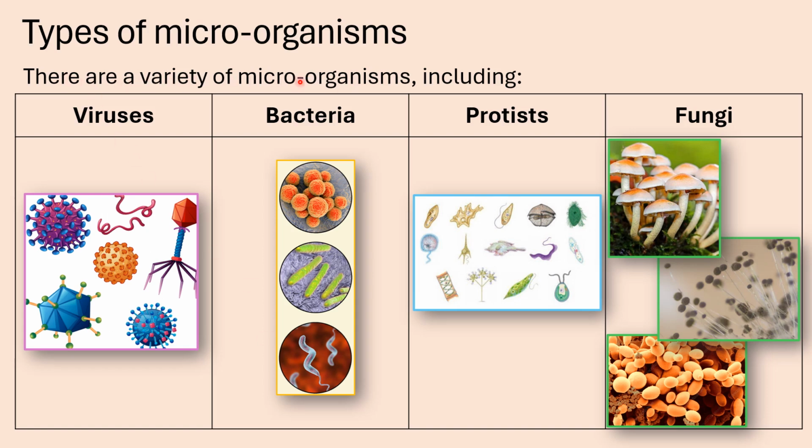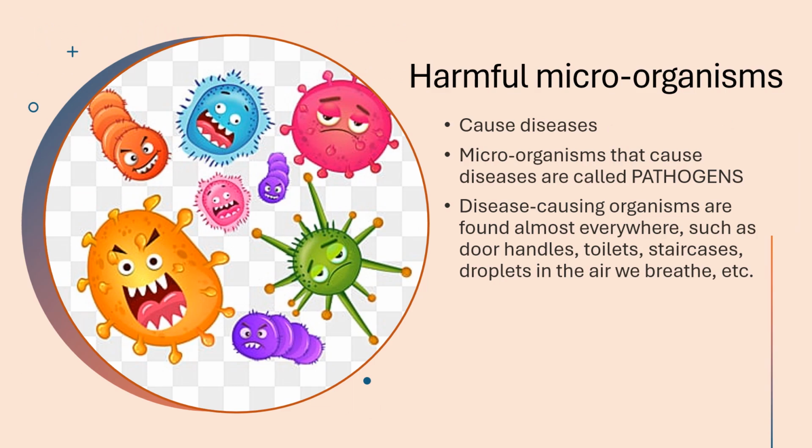And there are a variety of microorganisms. There are many different types, but the 4 types that you need to know of are viruses, bacteria, protists, and fungi. And you can see that there are many different kinds of viruses and many different kinds of bacteria, as well as protists, and as well as many different types of fungi. But the 4 main groups of microorganisms that you must know about are these 4: viruses, bacteria, protists, and fungi.